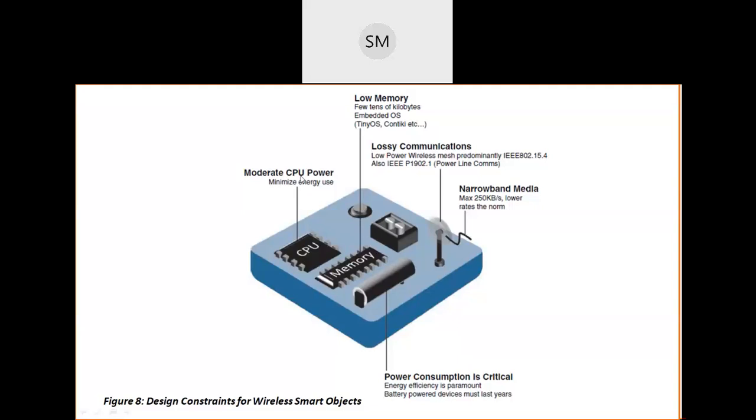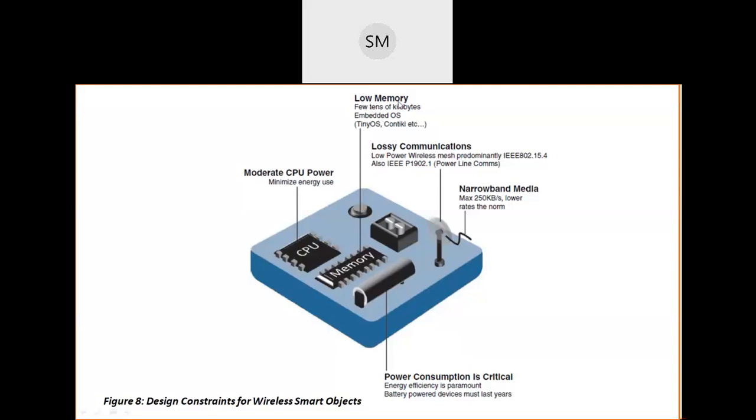Okay. So just now, in the previous slide, I told you the speed of CPUs keeps increasing day by day in the trends of smart objects. But if you connect those smart objects in wireless networks, then the speed of the CPU will be reduced. This is one constraint or limitation of these smart objects when they are connected wirelessly.